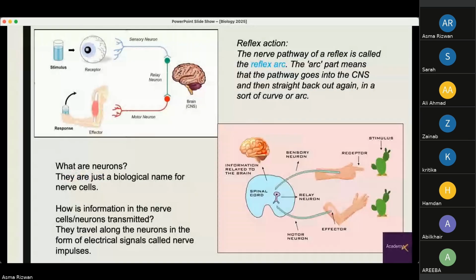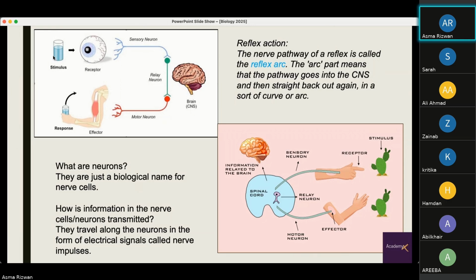Okay, moving forward. So this actually is showing the pathway of the nervous system, which is called a reflex action. The nerve pathway of a reflex is called the reflex arc. Basically, the arc part means that the pathway goes into the central nervous system and then straight back out again in a sort of curve or arc. We will further in this presentation see what a central nervous system is.